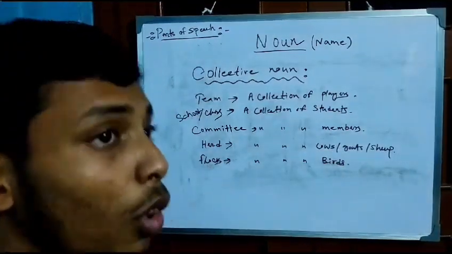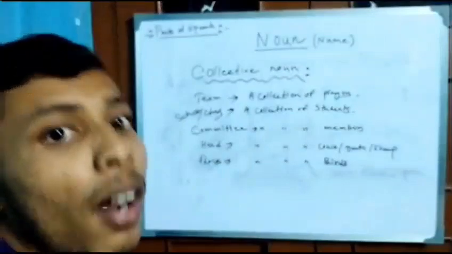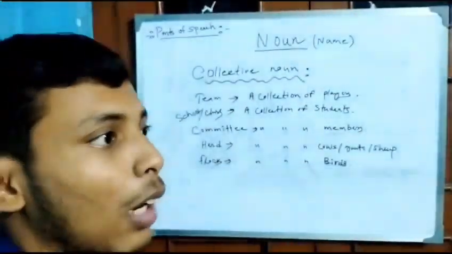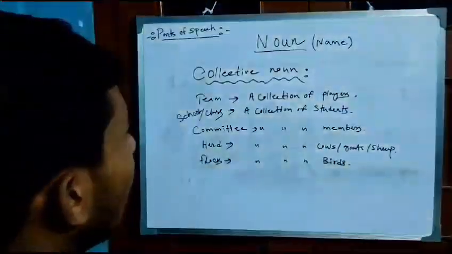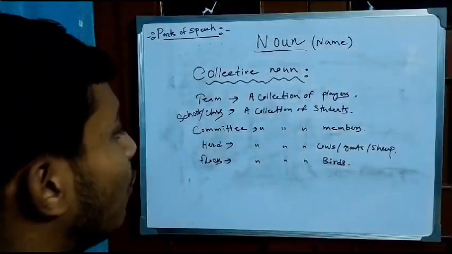Flock is a group of birds, or a collection of birds, that we call a flock. So there are many examples like flock and herd. We have learned how collective nouns come about and how they fit into the parts of speech and the variations of noun. In the next video we will discuss the other parts of speech one after another, like adjective, verbs, pronouns, adverb, conjunction, interjection. Lots of matters are yet to learn, and I will be teaching you.